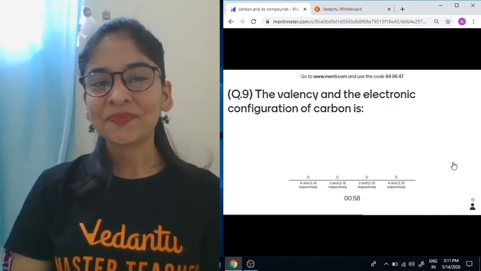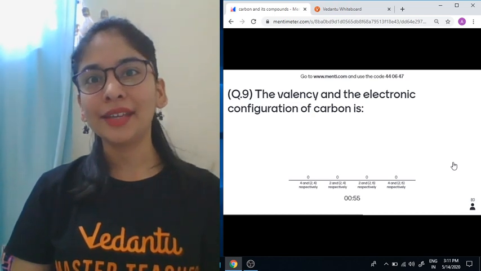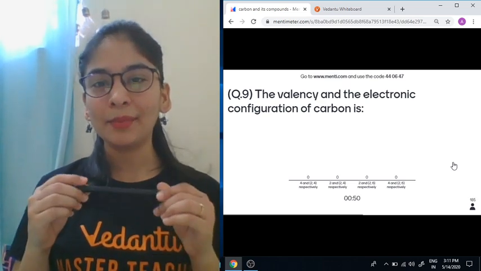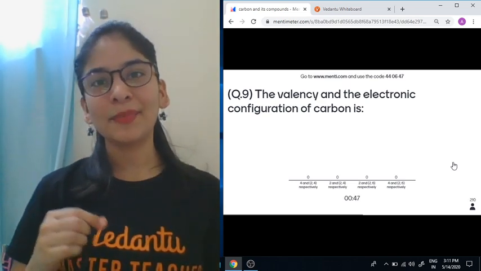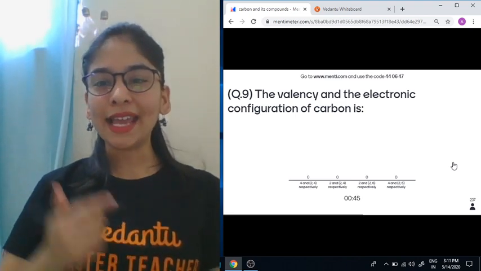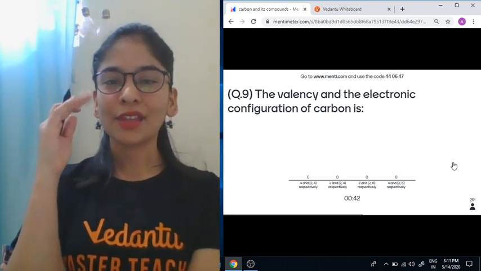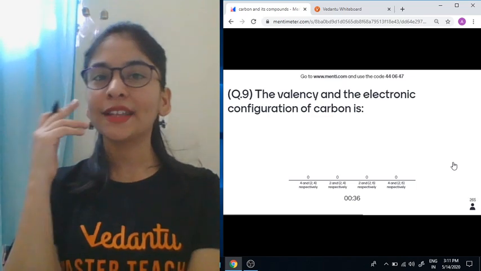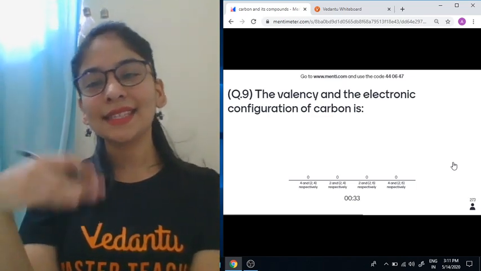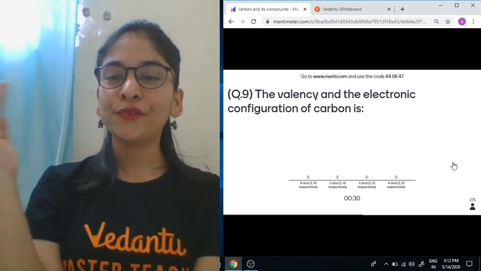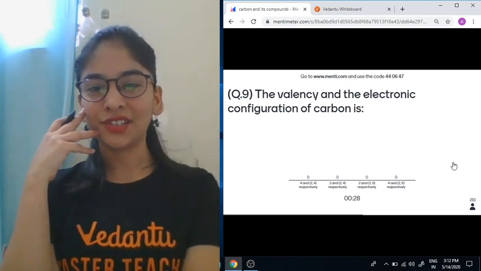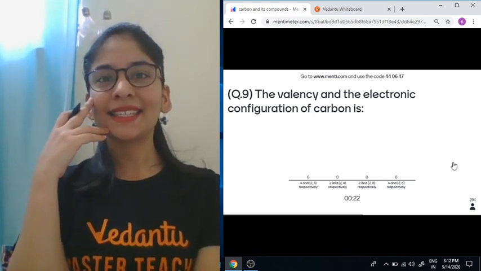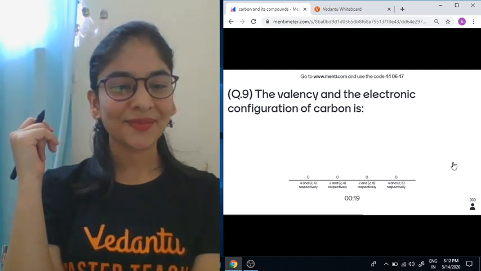The valency and the electronic configuration of carbon is... You need to tell me the valency and configuration of carbon. The atomic number of carbon is 6. I have given you the hint, so find it out. It's very easy. 4 is the valency and 2,4 is the configuration. 2 is the valency and 2,4 is the configuration. Or 2 is the valency and 2,6 is the configuration, or 4 is the valency and 2,6 is the configuration. It's a very easy question. Easy peasy. But let's see how wonderful your response is going to be.